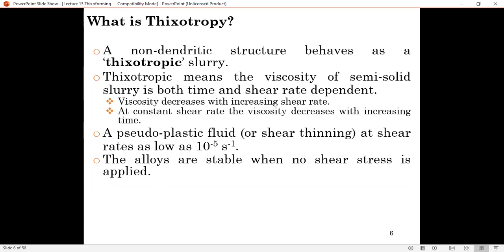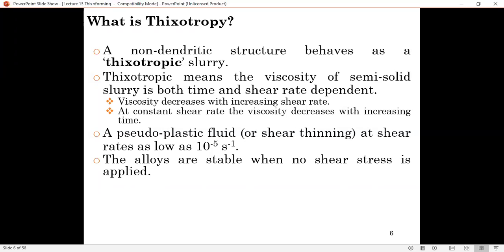So handling of the material would be very easy compared to liquid. For example, just imagine if you want to do regular casting operations, you have to melt the materials, so you have to handle molten material. You can only scoop it and pour it. You cannot hold it, you cannot have a gripper arm grip it.